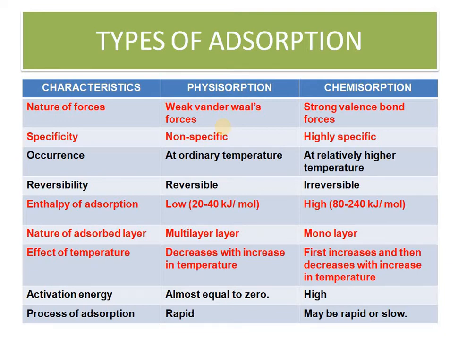Occurrence: ordinary temperature for physisorption, relatively high temperature for chemisorption. Reversibility: reversible versus irreversible. And the nature of the adsorbent layer is multilayer. So many times questions came from this. Multilayer is physisorption and monolayer is chemisorption. And along with that, the effect of temperature. Now see, here came the effect of temperature. With an increase in temperature, physisorption decreases because the forces are weak. Even if you increase the temperature slightly, it will detach from the surface of the solid.